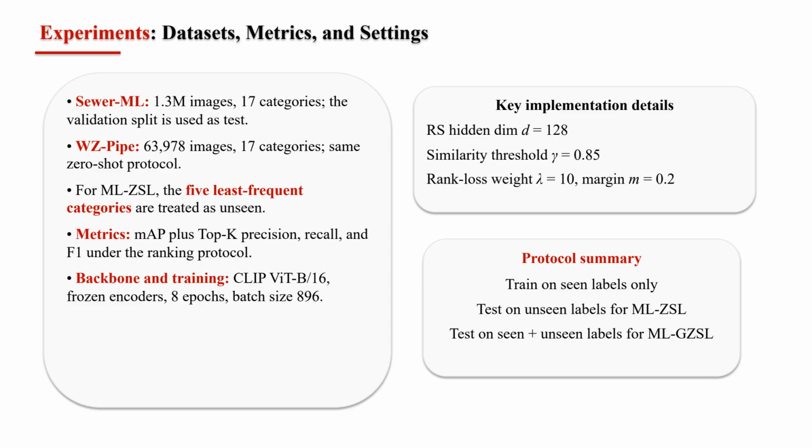The experiments use 2 datasets. Sewer-ML is the public large-scale benchmark with 1.3 million images, and WZ-pipe is the author's private dataset with 63,978 images. In both cases, the 5 least frequent classes are treated as unseen for the MLZSL setting. Evaluation follows a ranking protocol with mAP and top-K precision, recall, and F1. The backbone is CLIP ViT-B/16, trained for 8 epochs with the hyperparameters reported here.